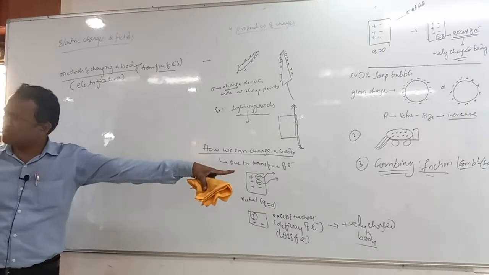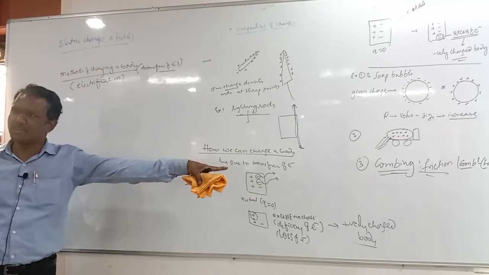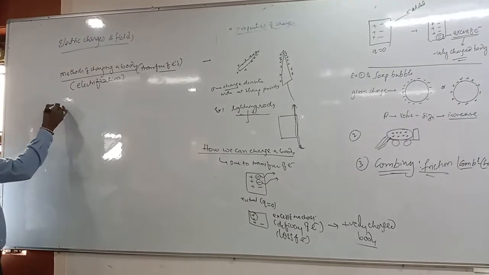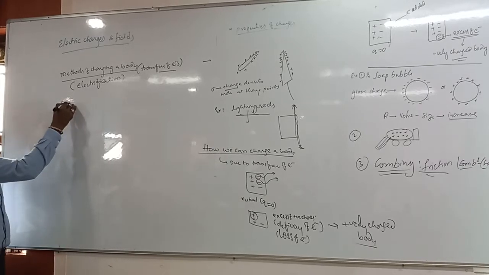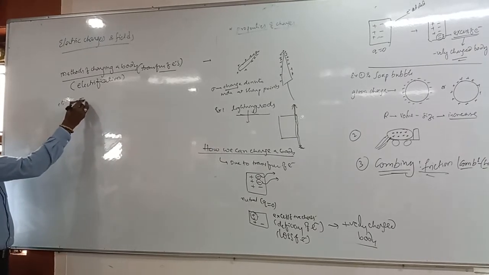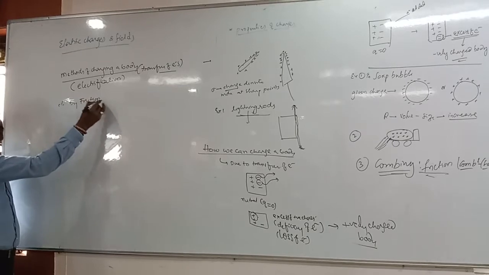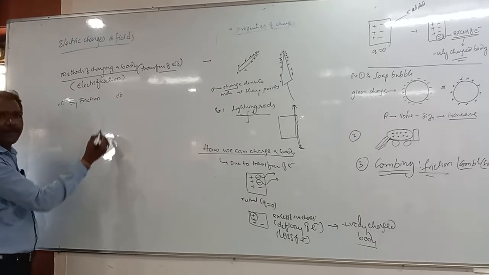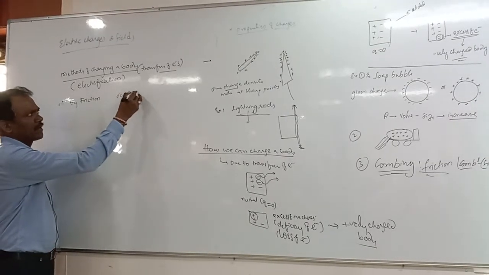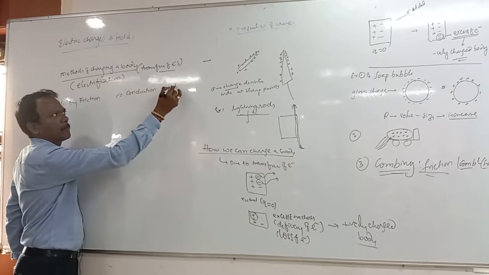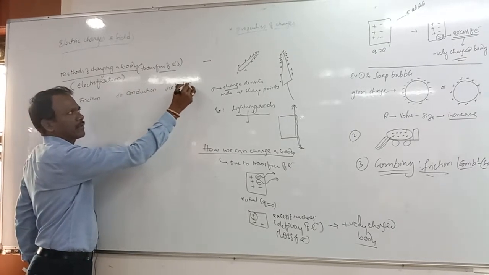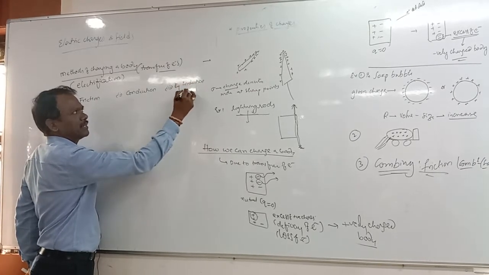What method did we observe there? Friction. What methods do we have? How many methods are there? By friction method, by conduction method, by induction method.